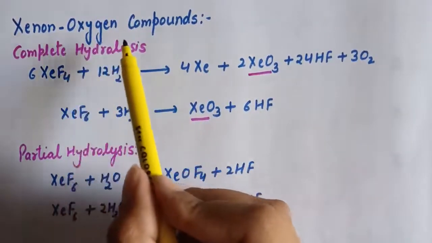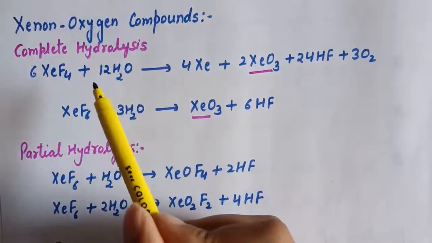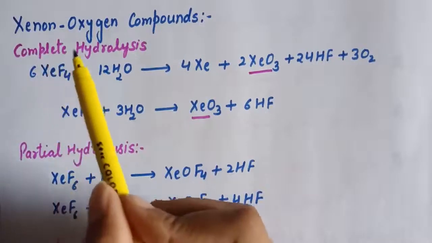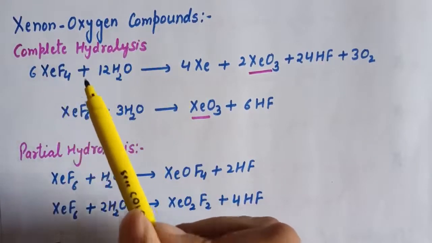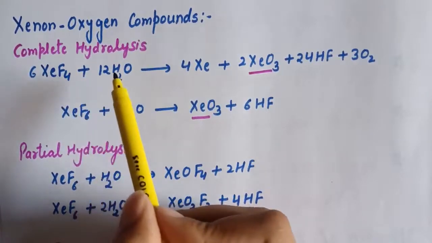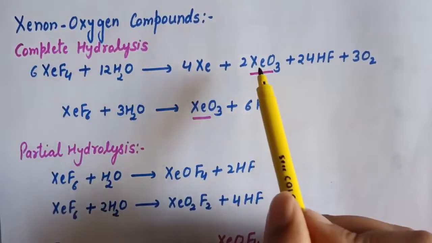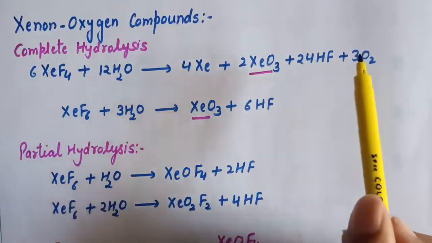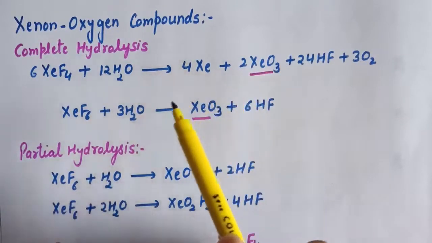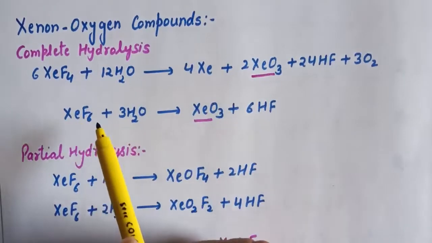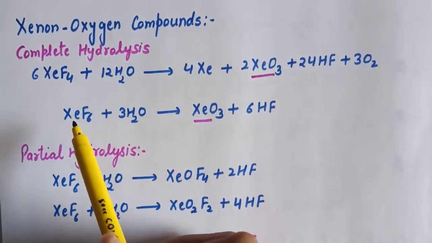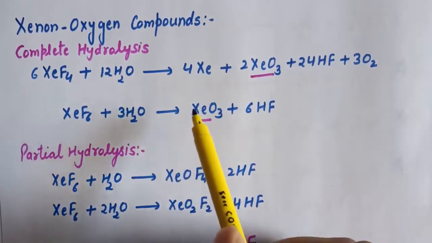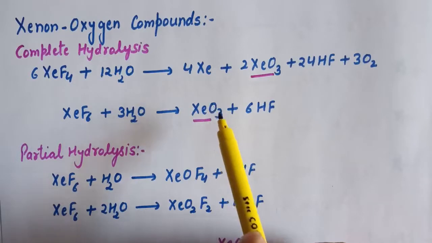Next is xenon oxygen compounds. When we do the hydrolysis of xenon fluoride compounds, we get xenon oxygen compounds. First is complete hydrolysis of xenon fluoride compounds. The first reaction is xenon tetrafluoride reacting with water. Here the compound formed is XeO3, which is a xenon oxygen compound. So this is the first preparation of a xenon oxygen compound. This XeO3 is also formed by the hydrolysis of XeF6, that is, complete hydrolysis of xenon hexafluoride will give xenon trioxide, XeO3.